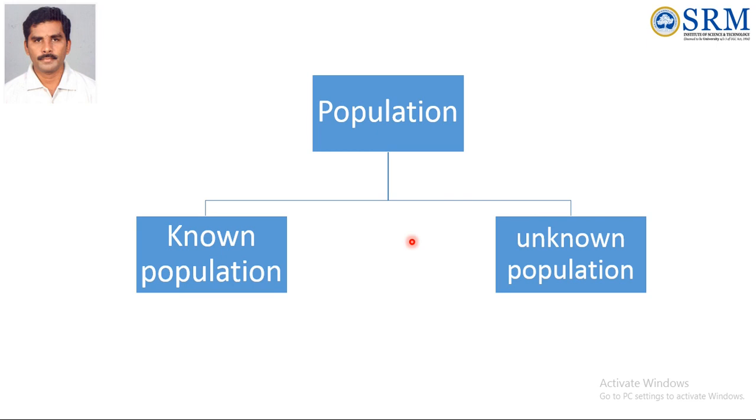Then what is the difference between known population and unknown population? For unknown population, in case you are going for a survey in some particular area, before going to that area we don't know anything about the population. That means what is the literacy, how many of them are literate, how many males and females are there, what is the individual income of this area, we don't know anything about that. That type of situation is the unknown population.